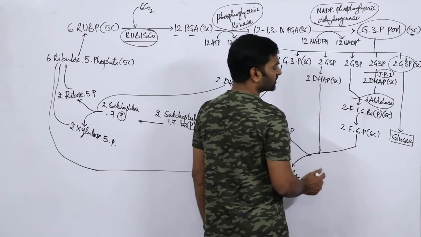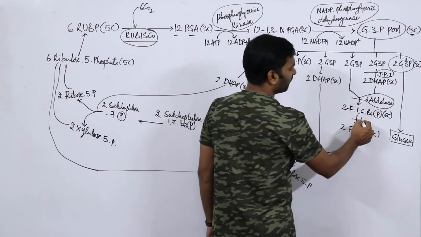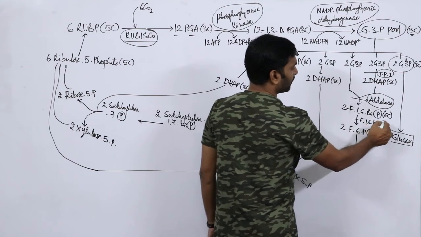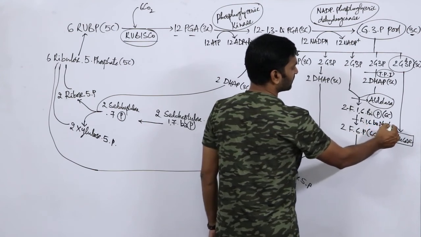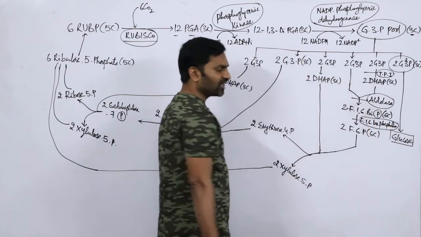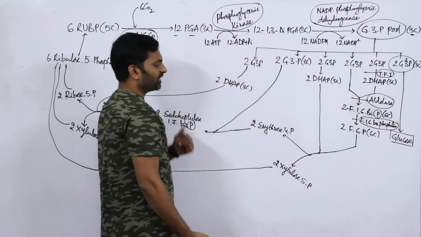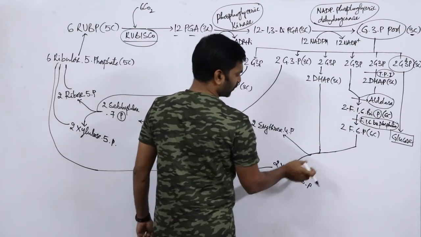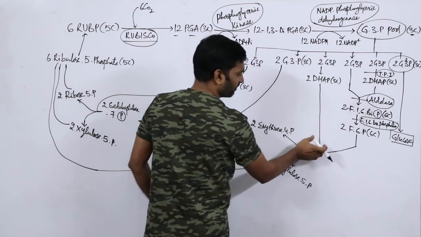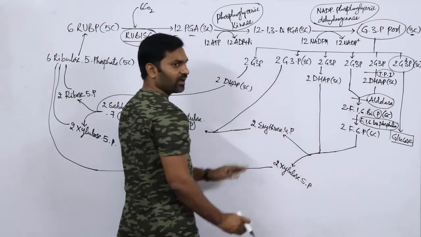This can be catalyzed by an enzyme called fructose 1,6 bisphosphatase. Phosphatase is an enzyme. Then this fructose 6 phosphate and G3P combine together and will be broken down.